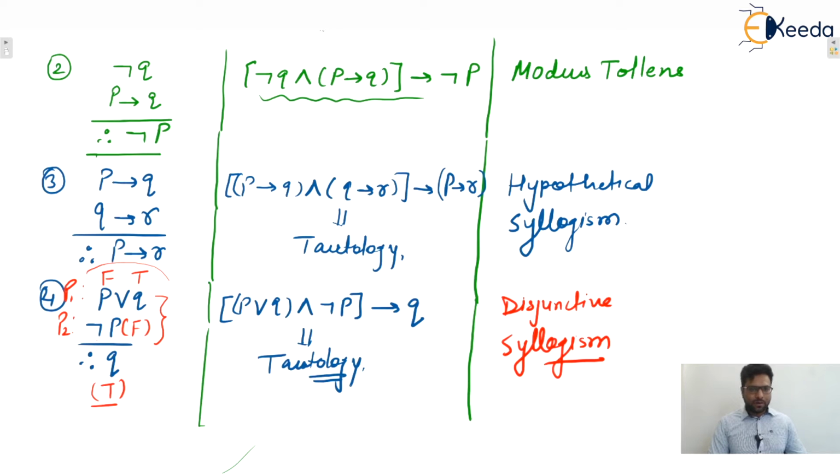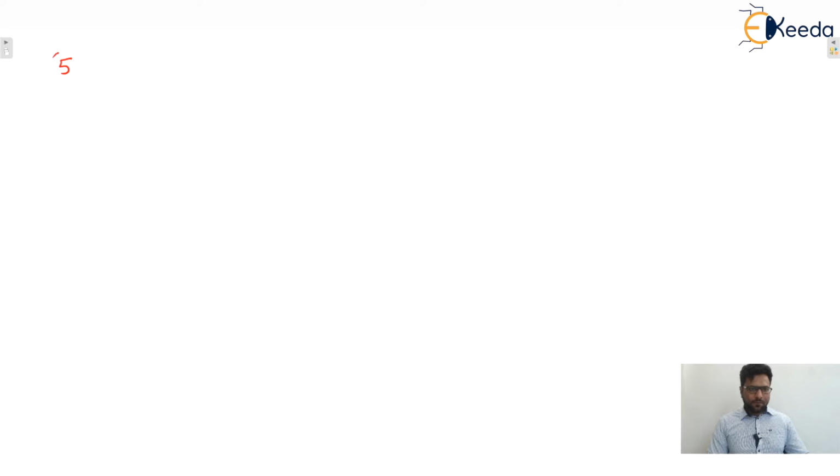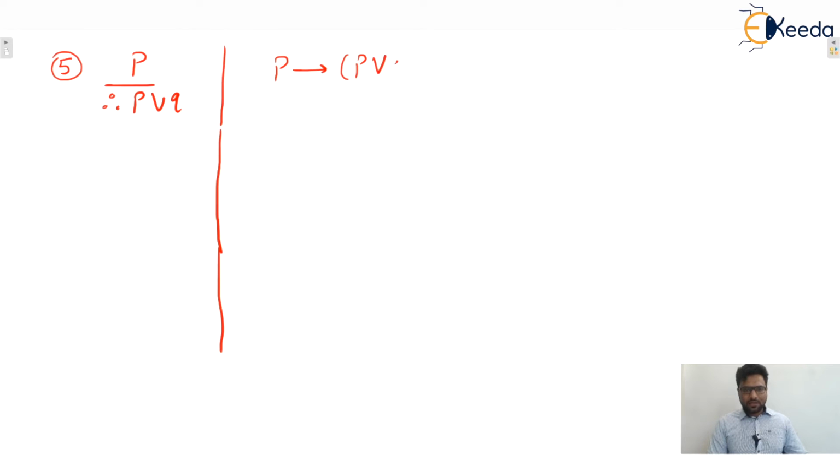Okay, so moving to the next one. That is your fifth one. Only one premise is given, and therefore P or Q. Is this a valid argument or not? Yes or no? The conjunction of only one premise implies P or Q. You can check, this one is a tautology, isn't it?